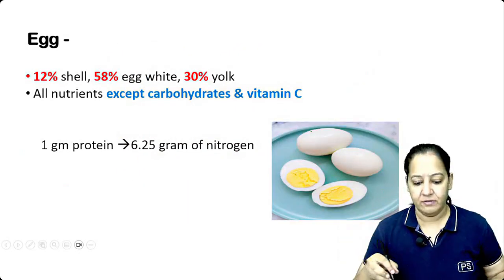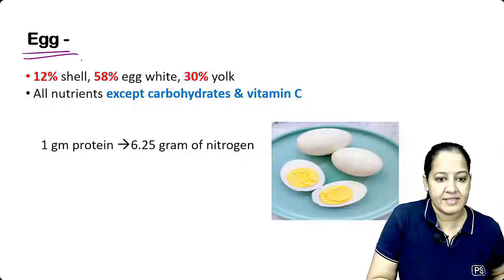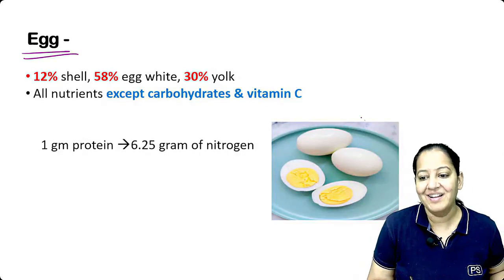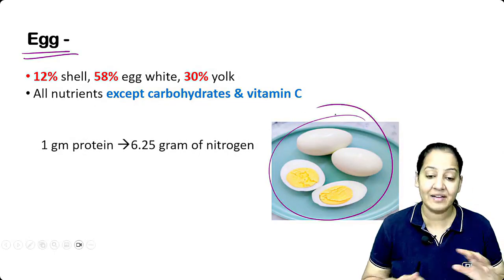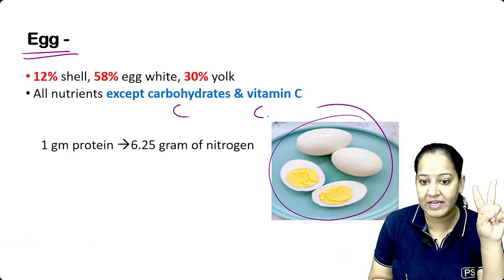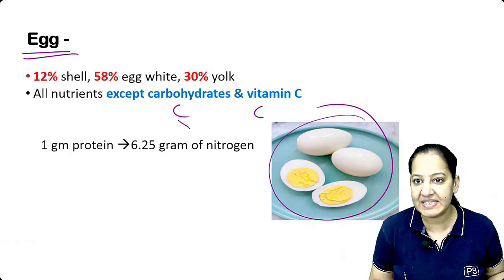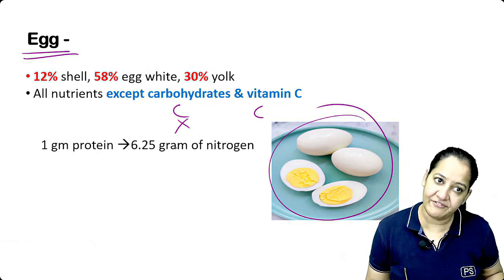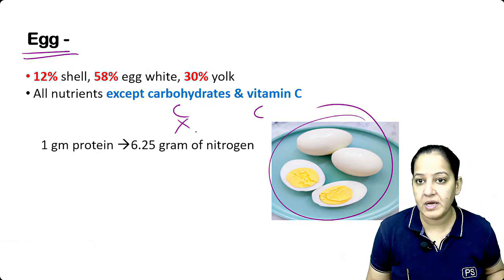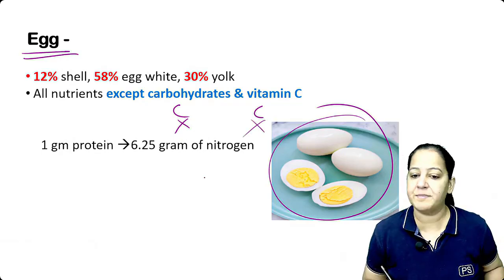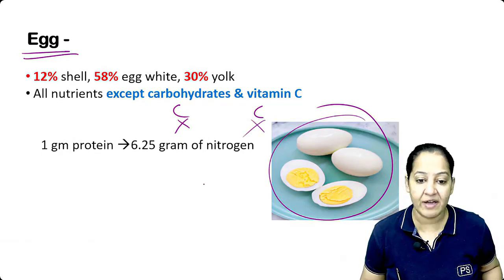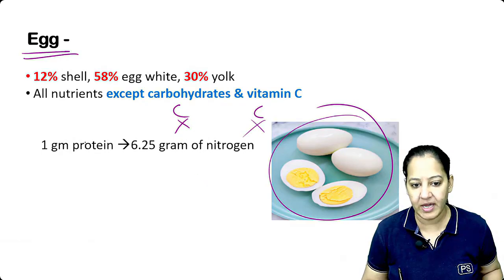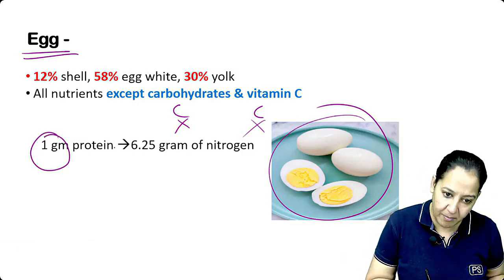Coming to the egg. What is the next thing? The next thing is the egg. So this is one egg. You can see, egg contains everything except two things, C and C. Egg doesn't have carbs. Egg has protein, fat, energy, but no carbs. It has other vitamins, but no vitamin C. So egg doesn't have C and C. Please learn.